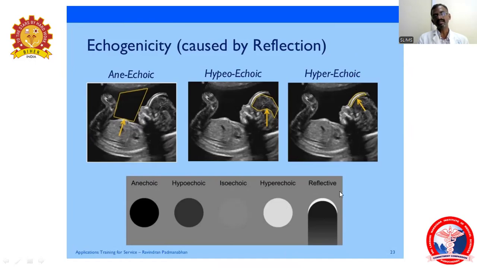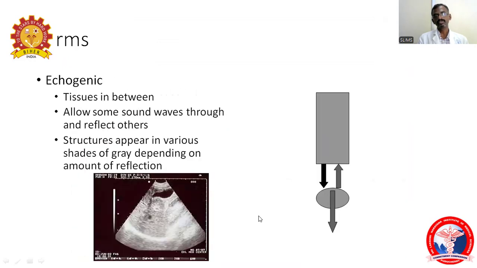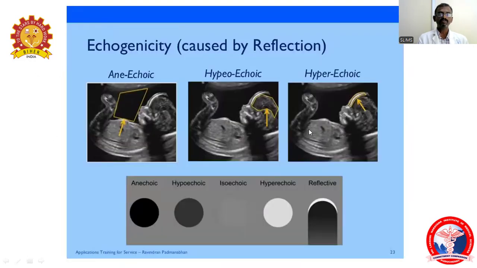Most of them will produce an after shadow, because it won't penetrate beyond that and produces a shadowing, that is called reflective shadowing or after shadow. That is mostly seen in the case of gallstones in the gallbladder. So coming to that, there are mainly anechoic, hypoechoic, isoechoic, and hyperechoic.